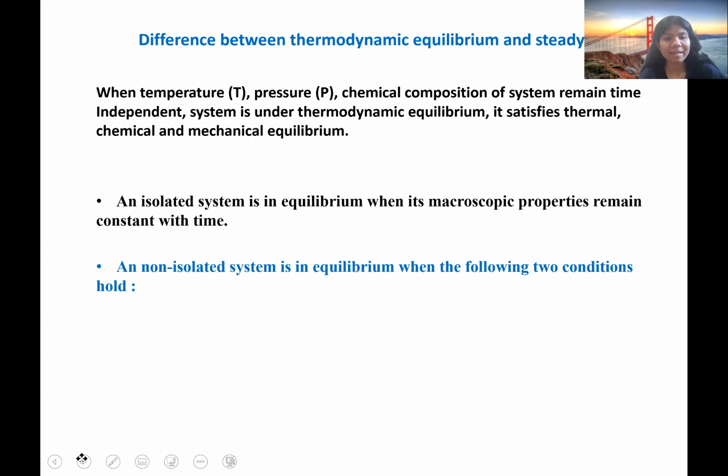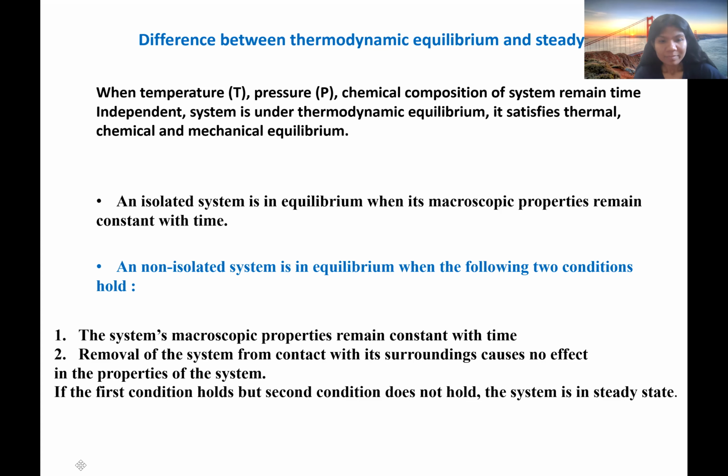But in case of a non-isolated system, it will be in equilibrium when it satisfies two conditions. So what are those two conditions? Condition number 1, all of the macroscopic properties of the system remain time invariant. And secondly, if we detach the system from its surroundings, there is no change in the properties of the system. So this is true for a non-isolated system, that is, whether the system is open or closed.